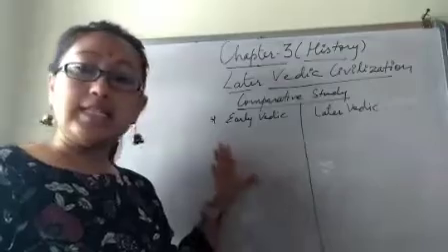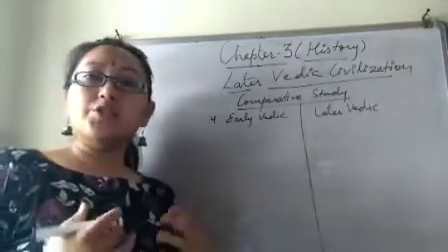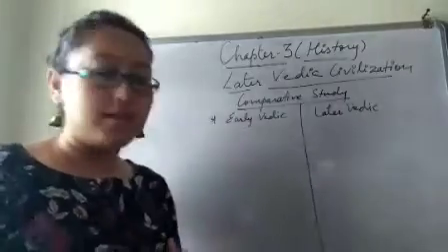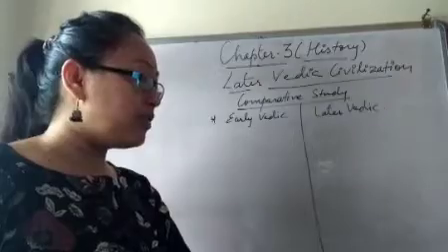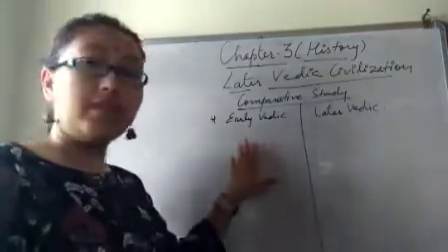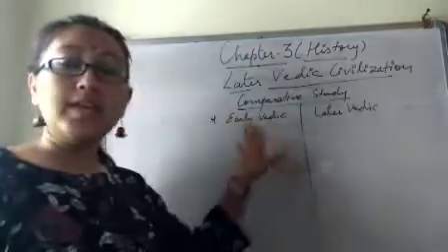Women could attend assemblies, ritual ceremonies and rites, and they could offer sacrifices along with their husbands. That was the position of women in the early Vedic age.